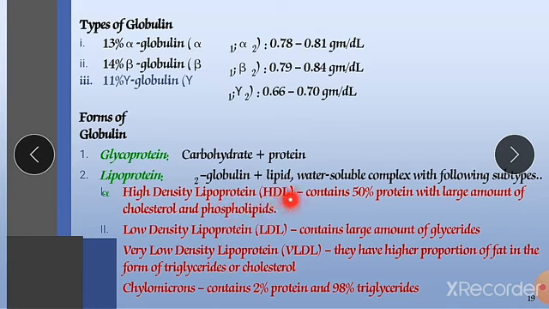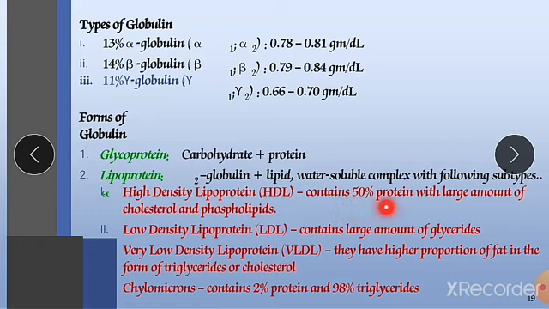In comparison with all the lipoproteins, this is the good protein. It is also called good cholesterol. If its concentration is high in your body, you have good ability to fight cholesterol. Your cholesterol level can be under control if you have a good proportion of HDL, high density lipoproteins. It is a good protein.